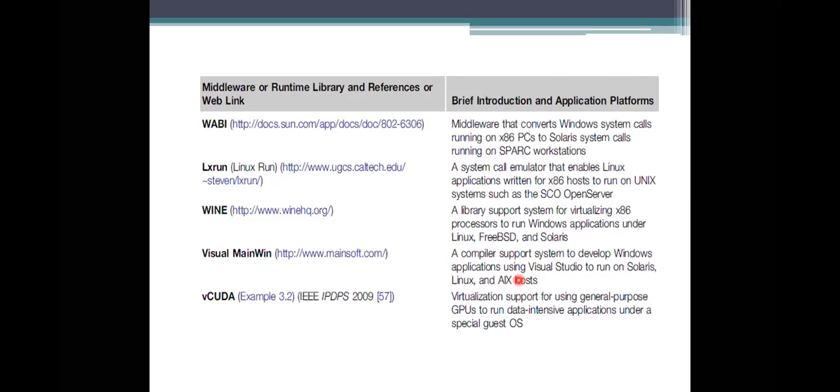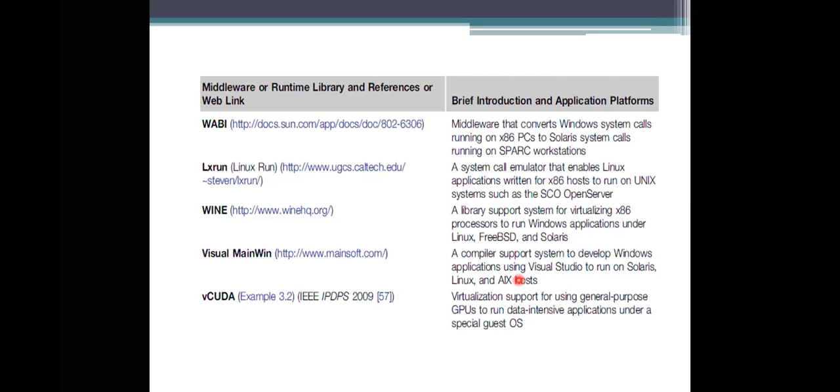Next is Visual MainWin. This is the compiler support one. It provides an environment to develop Windows applications using Visual Studio on Windows, and they can run on Solaris, Linux and the other host systems. So you can develop in the Windows environment and run on any environment. And the last one we have is vCUDA.